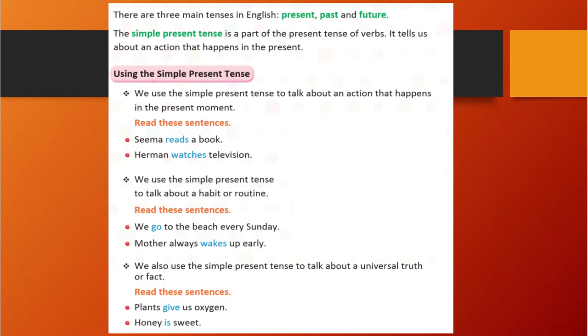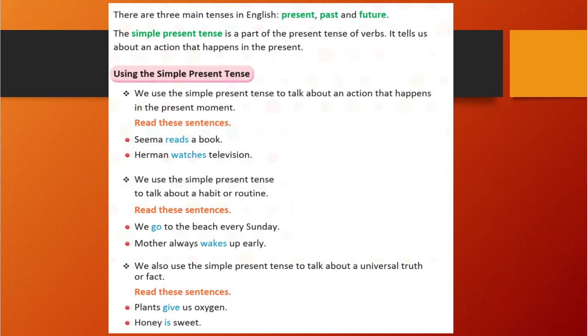So we will use the simple present tense for that. Like plants give us oxygen; from plants we get oxygen. That is a universal truth, we cannot change that fact. Honey is sweet. Obviously, honey is sweet. So that is a universal truth, and we will write it in the simple present tense.